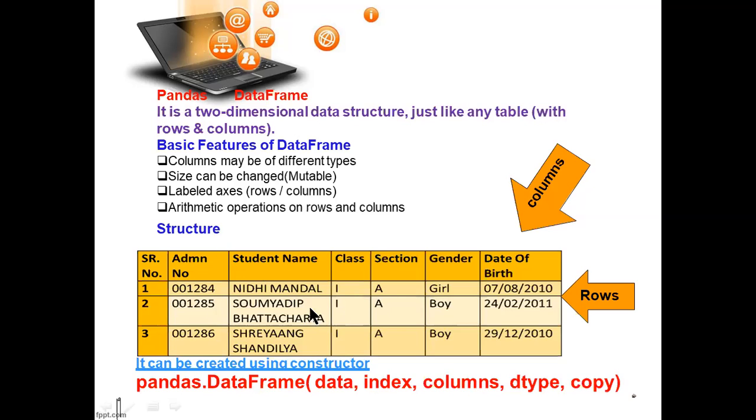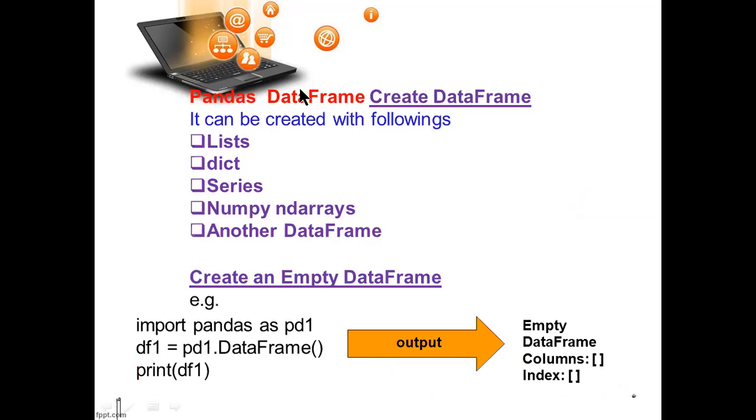And see the structure here. For a pandas data frame, first you have to write your data, then index, then columns, its data type, and copy. This format you have to use. And it can be created from the following. What can you create in pandas? You can create from a list, a dictionary, a series, and NumPy arrays. NumPy you have already done, and you can apply it with pandas. Another data frame you can also create from it.